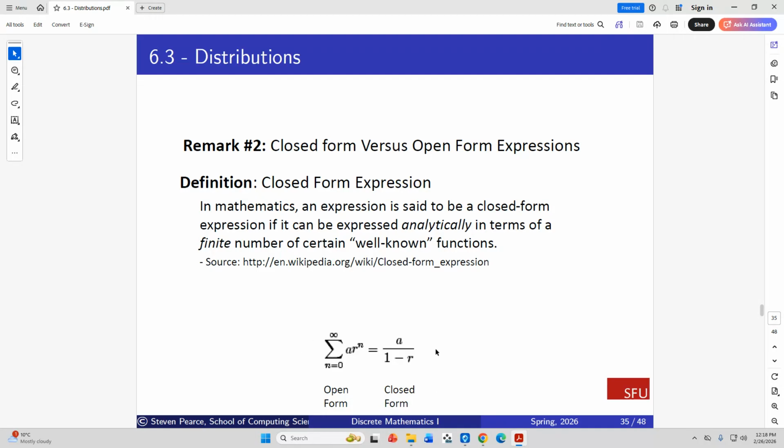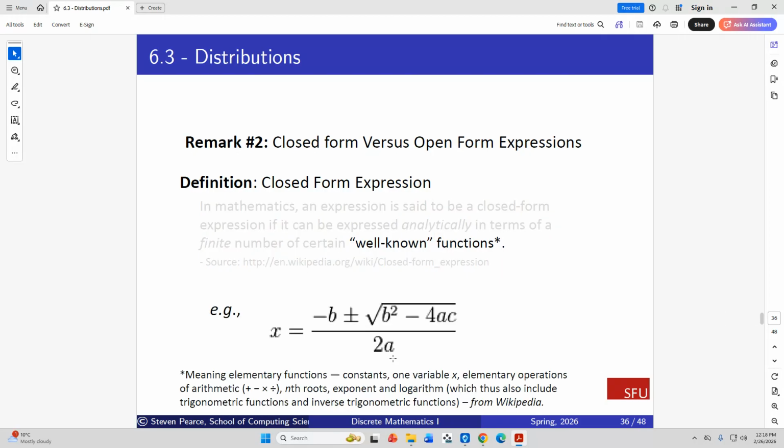We don't have this luxury in general. Most functions are not representable in closed form. Okay. Well-known functions, that's what we mean by closed form. It's not an open form expression like a summation or a recurrence set, okay?